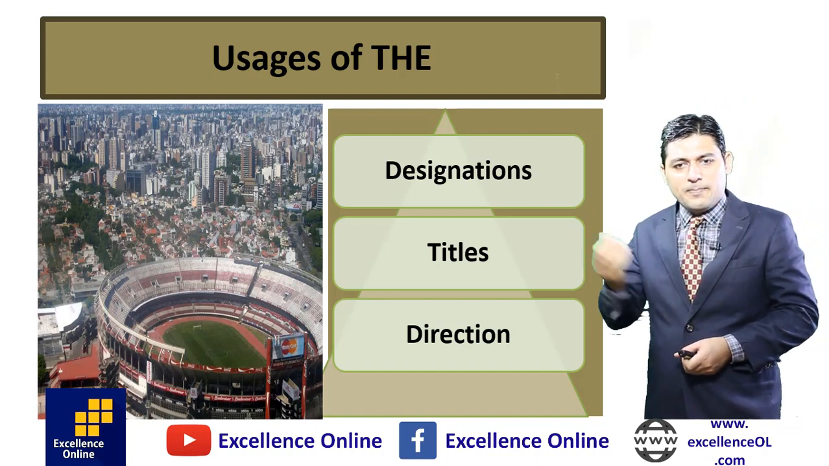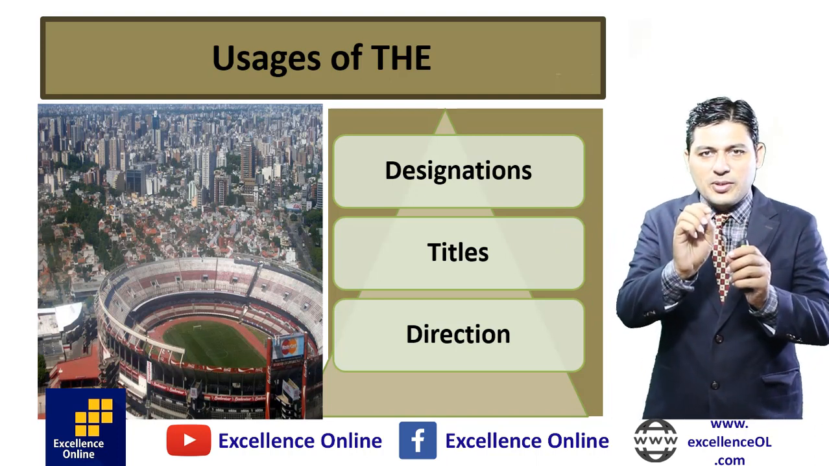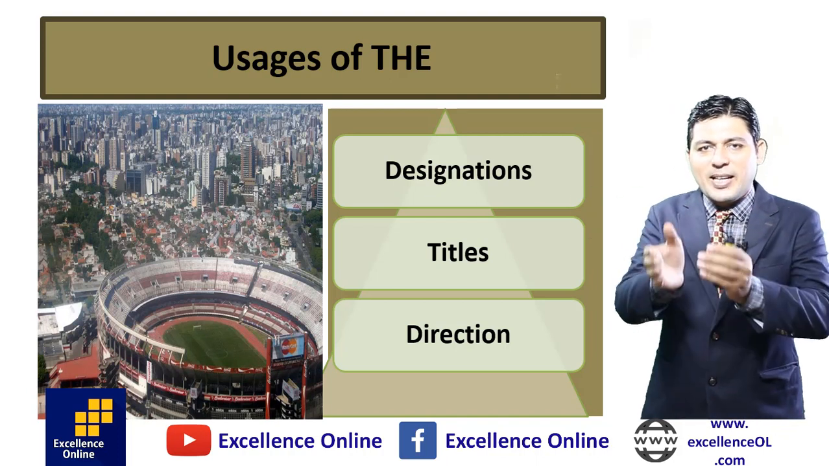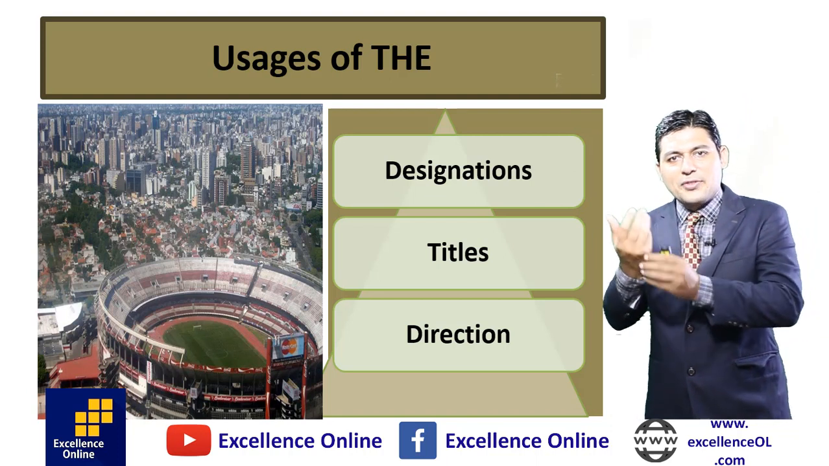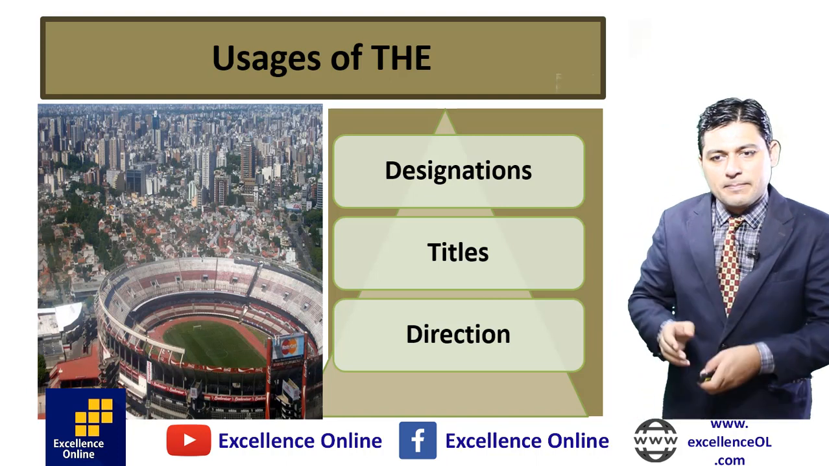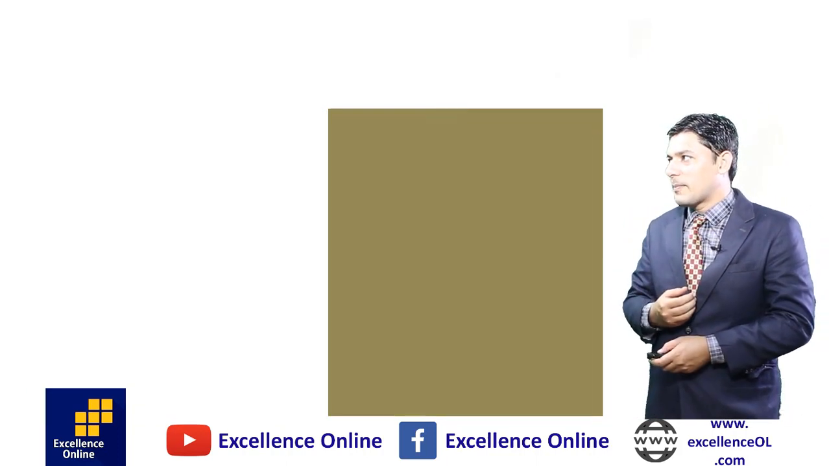Next we have got direction. We have four directions. In short, we say NEWS: north, east, west and south. When we multiply, there are 16 directions, like south-east, north-west, like this we have. In all directions we use the. So there are three positions where we use a definite article.